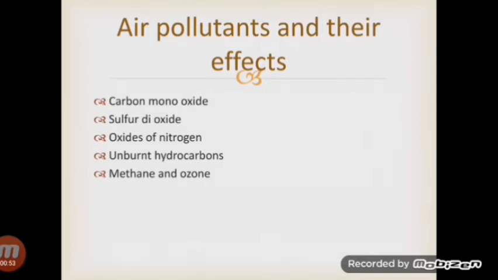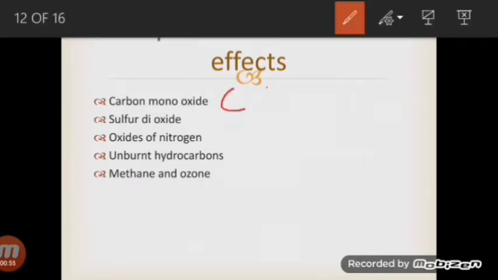If we talk about the first pollutant, carbon monoxide, it reacts with hemoglobin in the blood to form carboxyhemoglobin, which reduces the ability to transport oxygen to the rest of the body. So it's very harmful for us. It also causes headache, fatigue, breathing difficulties, and even death.